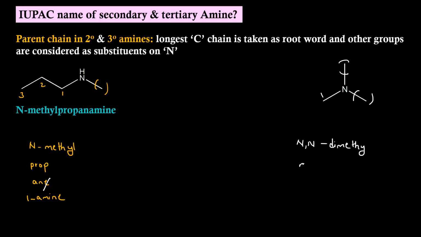Root word is meth. Primary suffix is ane. Secondary suffix is amine at position 1. For the same reason, we can ignore this number 1 in the IUPAC name. E of the primary suffix has to be dropped. IUPAC name will be N,N-dimethyl methanamine.